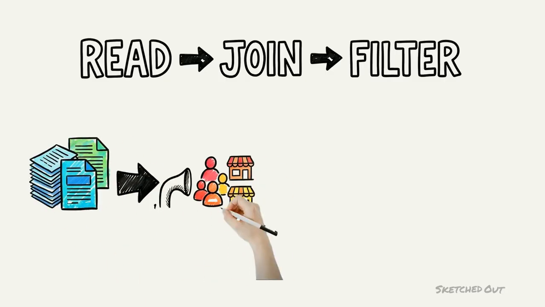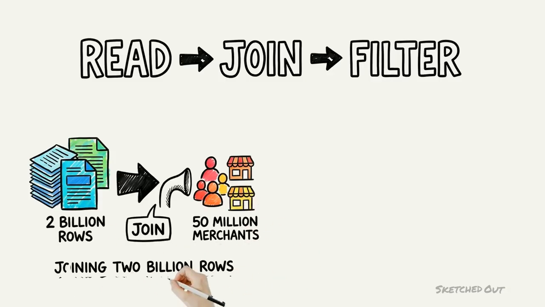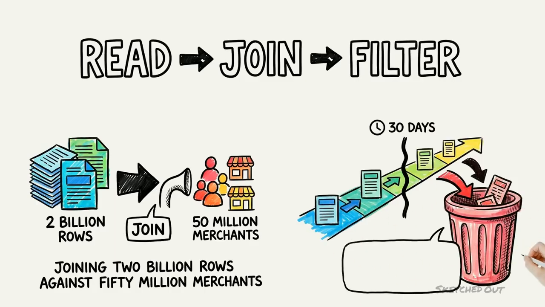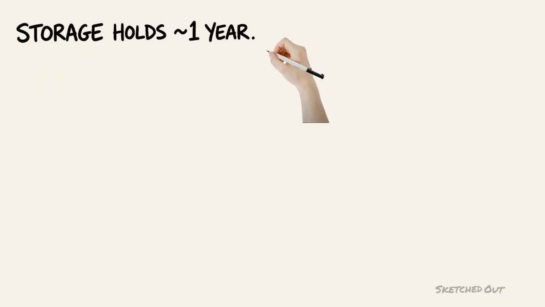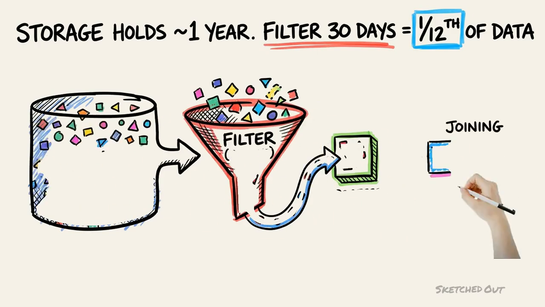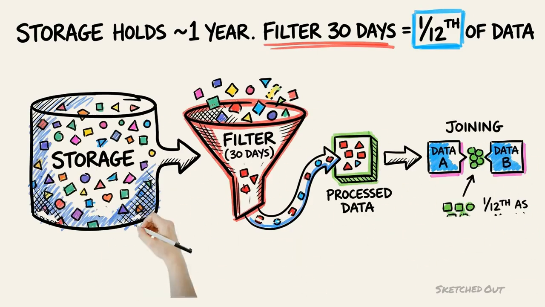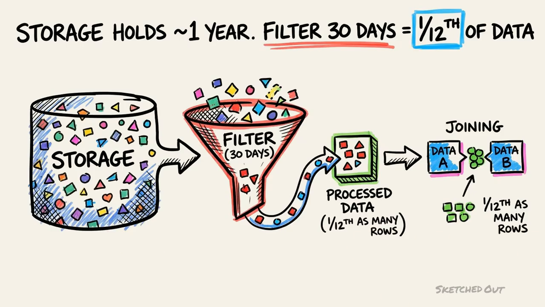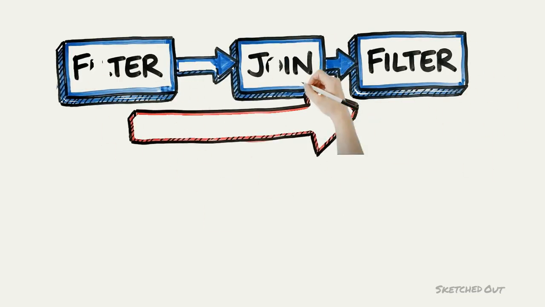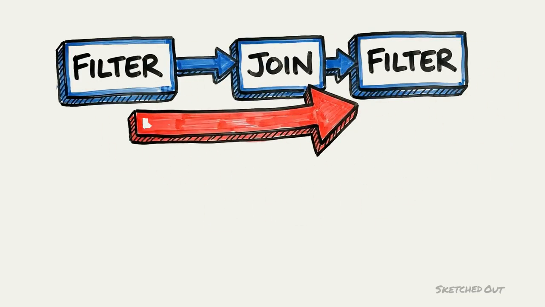You would take 2 billion rows, join every single one of them against 50 million merchants, and only afterwards throw away everything older than 30 days. You would have done an enormous amount of work on rows you were always going to discard. Now, our storage holds about a year of history, so filtering to 30 days keeps roughly a 12th of it. If you filter first and only then join, you're joining a 12th as many rows. Same answer, a fraction of the work. And that is exactly what Spark does. It moves the filter to before the join, without being asked and without telling you.